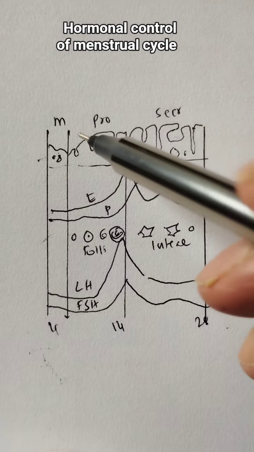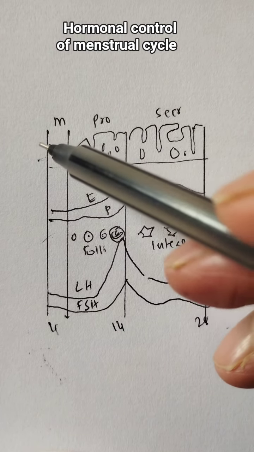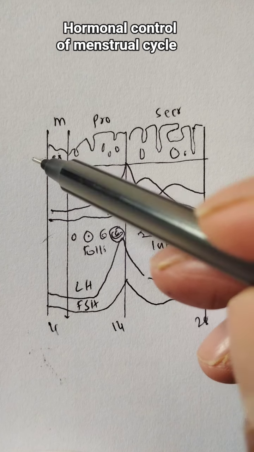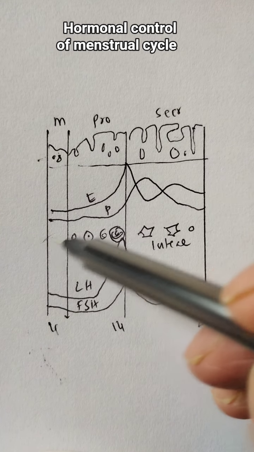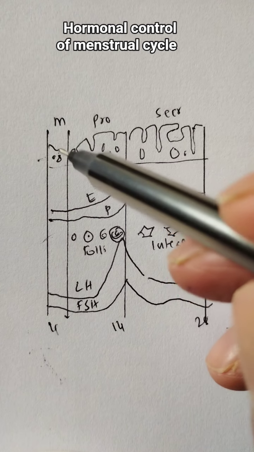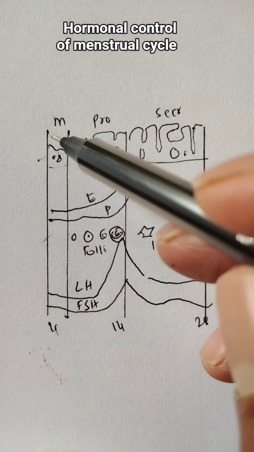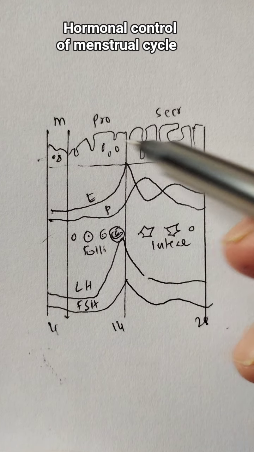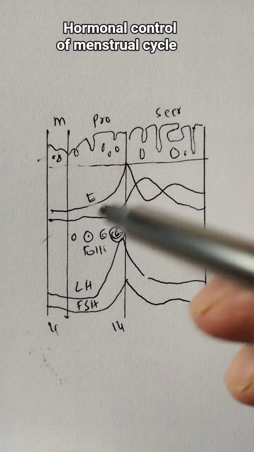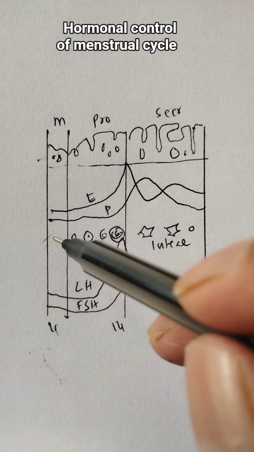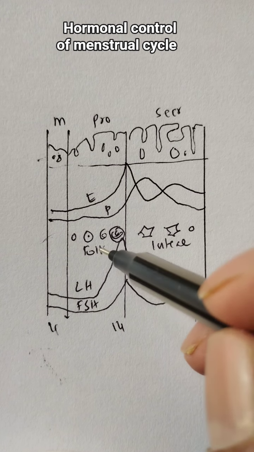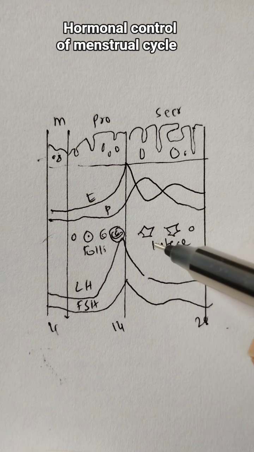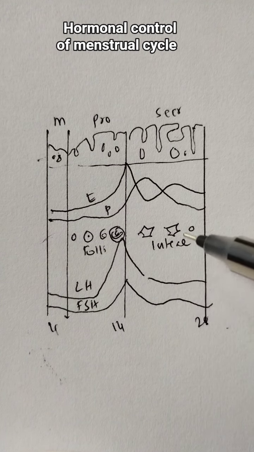Hello everyone, with this diagram we'll try to learn about the menstrual cycle, which includes the uterine changes and the changes in the ovary. Uterine changes has three phases, that is menstrual phase, proliferative phase and secretory phase, whereas the ovarian cycle has a follicular phase, ovulatory phase and the luteal phase.